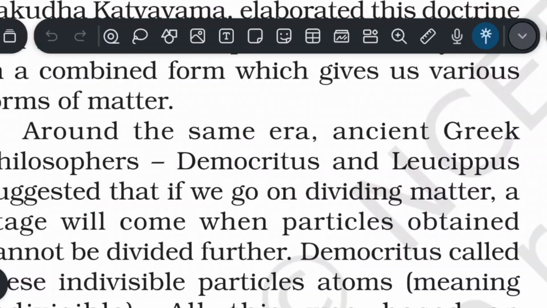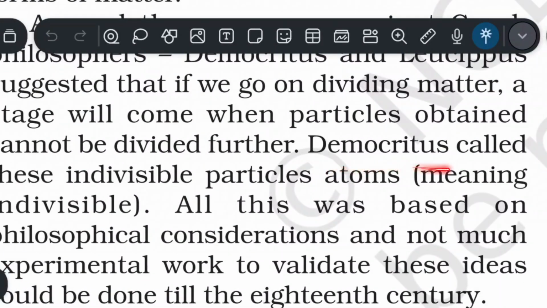Around the same era, ancient Greek philosophers Democritus and Leucippus suggested that if we go on dividing matter, a stage will come when particles obtained cannot be divided further. Democritus called these indivisible particles atoms, meaning indivisible.